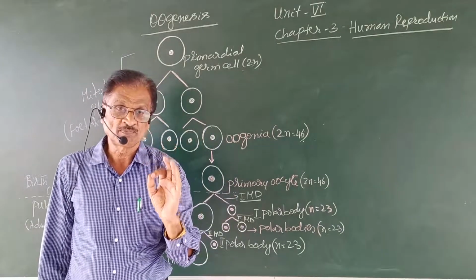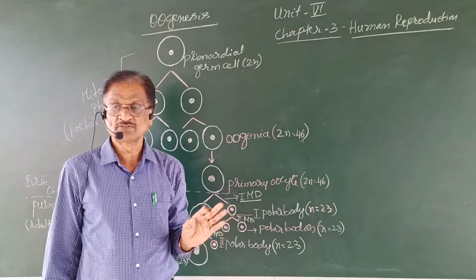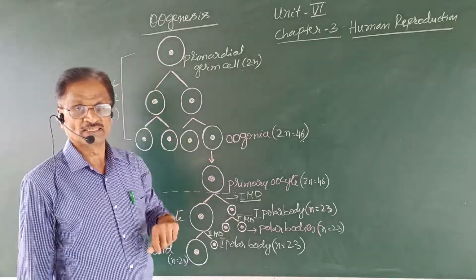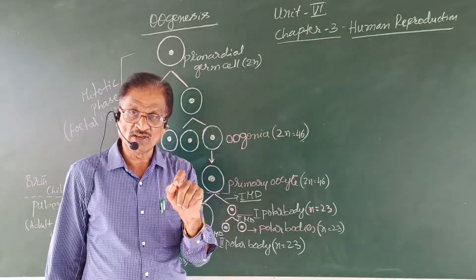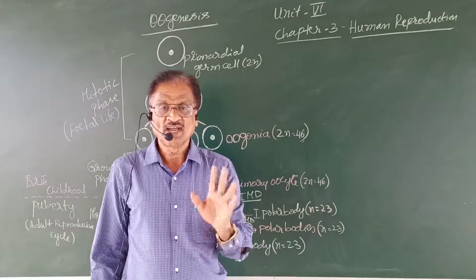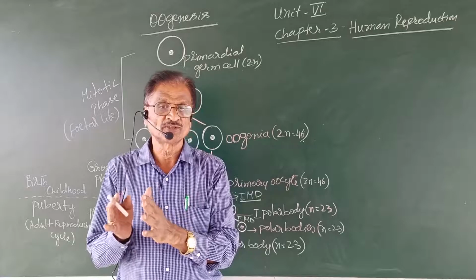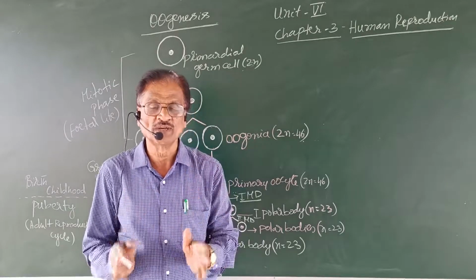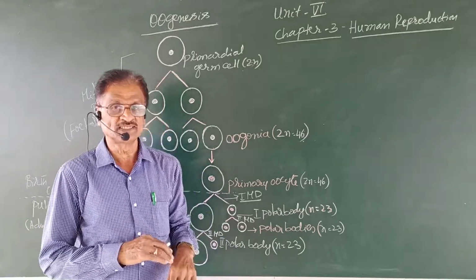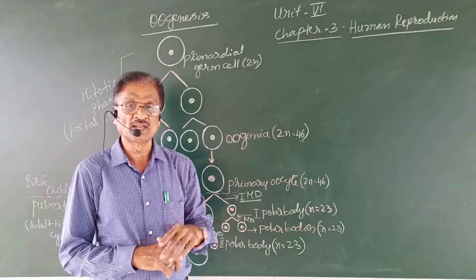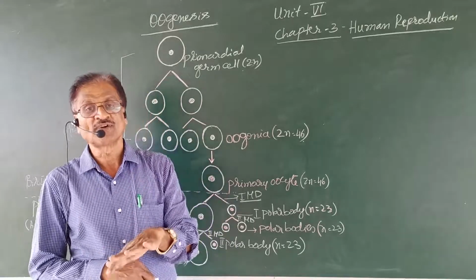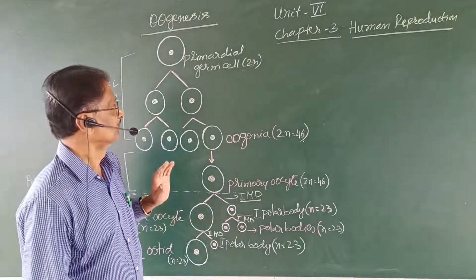Egg is a haploid female gamete which is inactive and non-motile. Where does it occur? It occurs in the follicles of the ovary. What are follicles? Follicles are the structural and functional units of the ovary, just like seminiferous tubules for testes, alveoli for lungs, nephrons for kidney, and neurons for the nervous system.